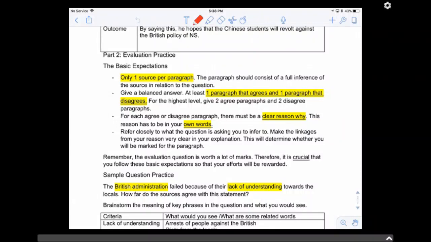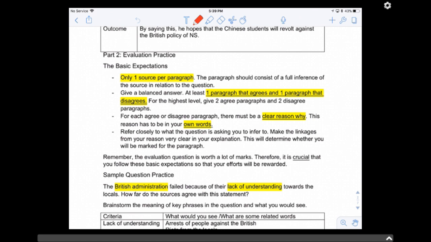Okay, moving on to evaluation. Now this is very important because this is a very heavy question. It's 7 marks, right? If you do it wrongly, most likely you will not do well for the whole paper. So it's very crucial that you know what you're doing for the last question. All right, so which is the question D, the question D in your source base.